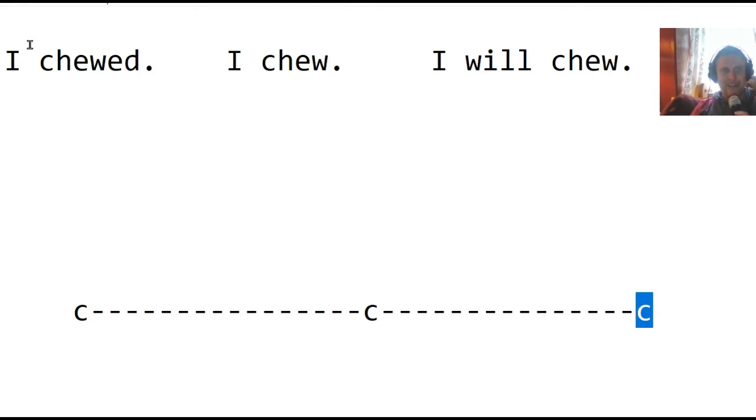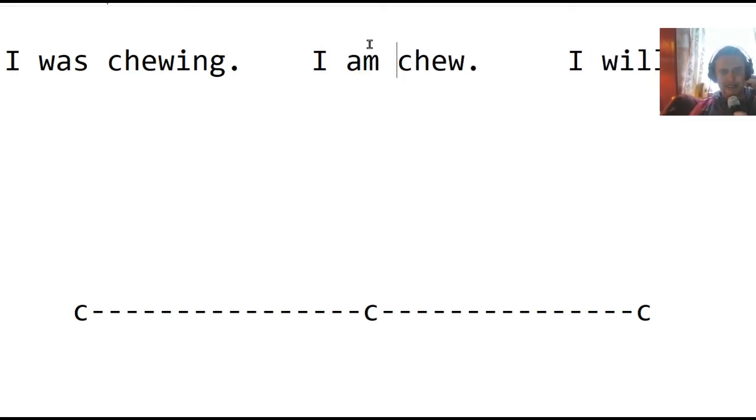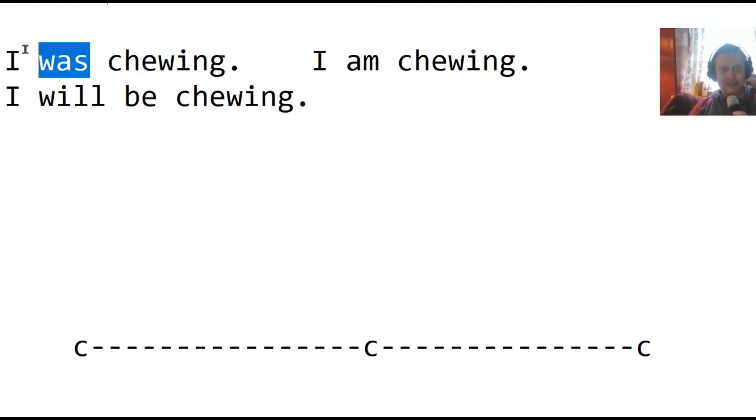Now we can make this continuous. I was chewing. These are the second three tenses of English. Continuous. I am chewing, and I will be chewing. So what's the difference? What happens when we do this continuous, where we add this modal to be verb? I was, I am, I will. See?